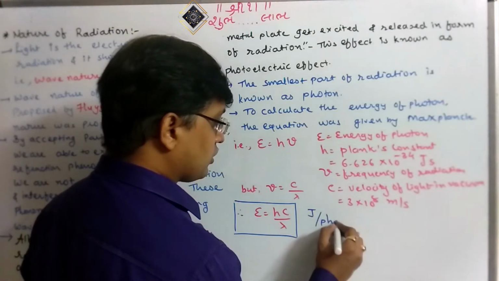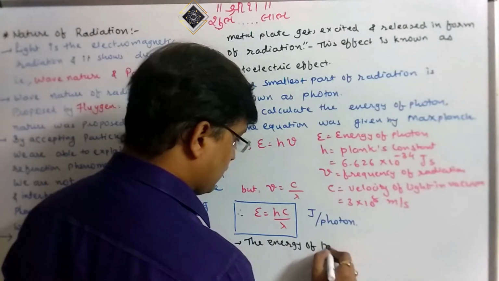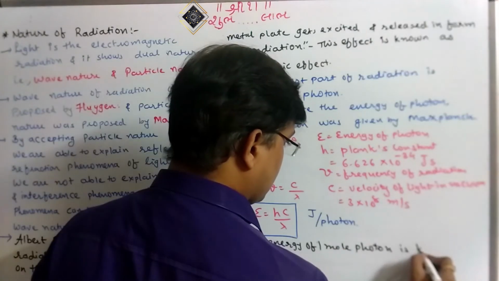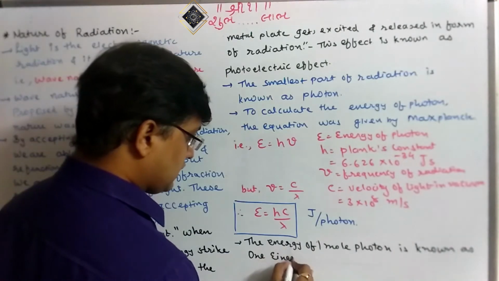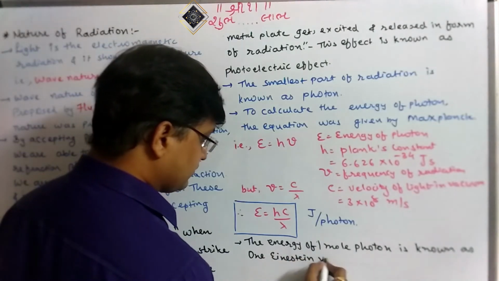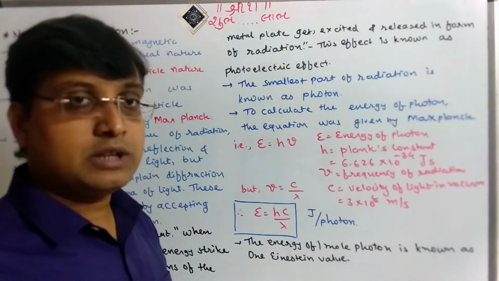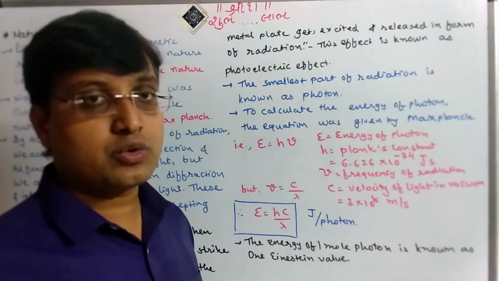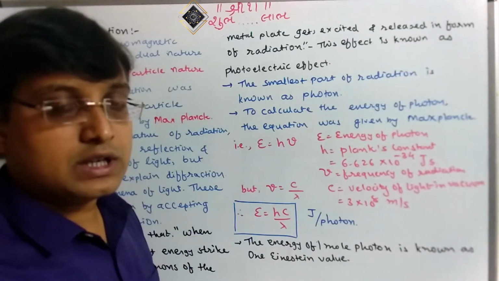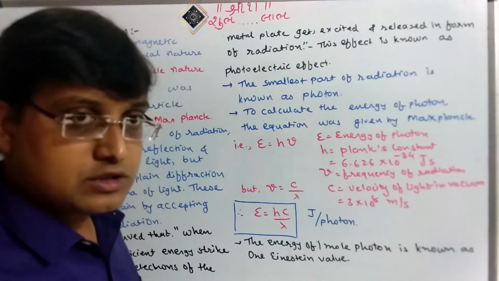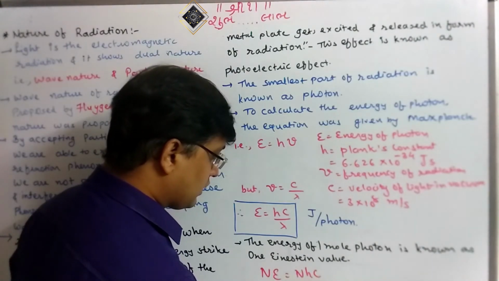One more definition: the energy of 1 mole of photons is known as 1 Einstein value. 1 mole is Avogadro's number, 1 mole equal to 6.022 into 10 raised to 23. Multiplying this equation with Avogadro's number, we have N E is equal to N hc upon lambda.